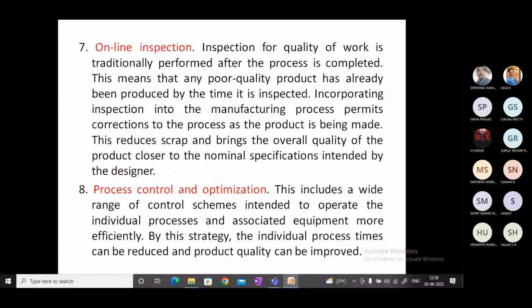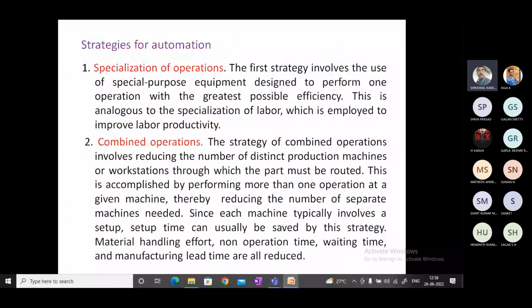Specialization of operation. For a particular type of operation, we are going to have some kind of automation, and a specialized person will be left there. For example, the thermal engineering subject will be handled by the thermal engineering teacher, so that the efficiency will be increased. He will know the subject, and the students can easily understand. He can give more important evidential examples. Like that, specialized labor can be used for specific work, wherein a special type of machinery can be used. That is the specialization of operation.